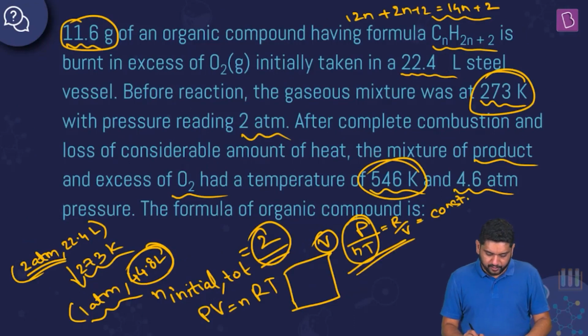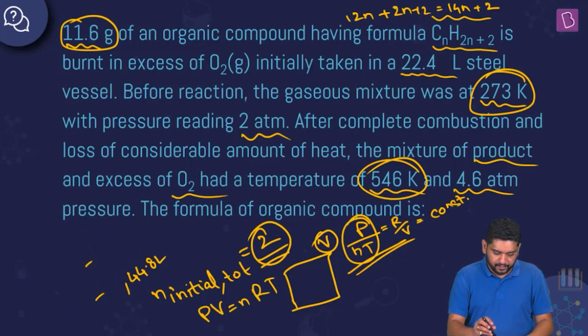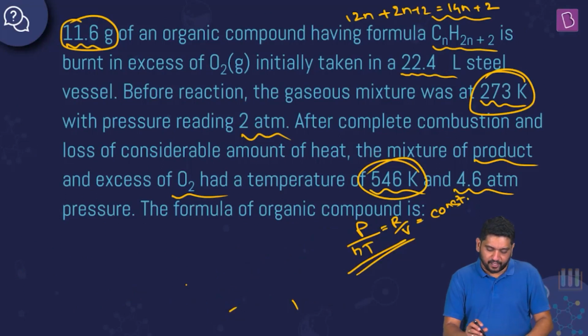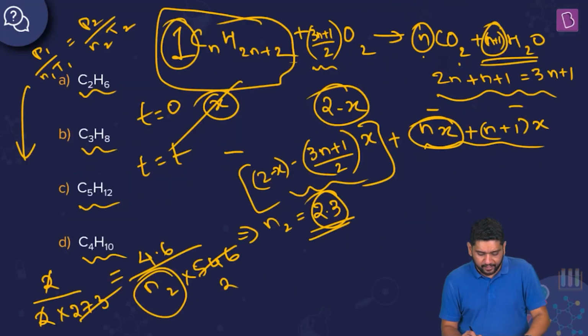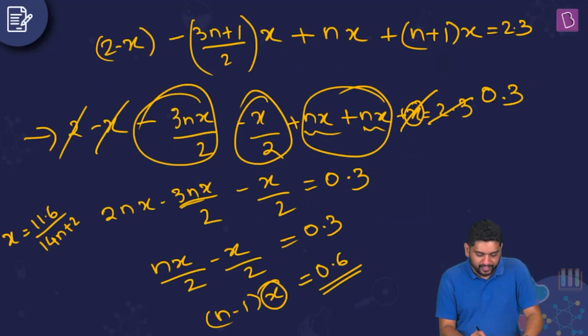Okay, not much space here. I'm going to erase this a bit to make a little space. So what we are getting is x as 11.6 divided by 14 plus 2, and n minus 1 into x is equal to 0.6. This is what I'm going to substitute.